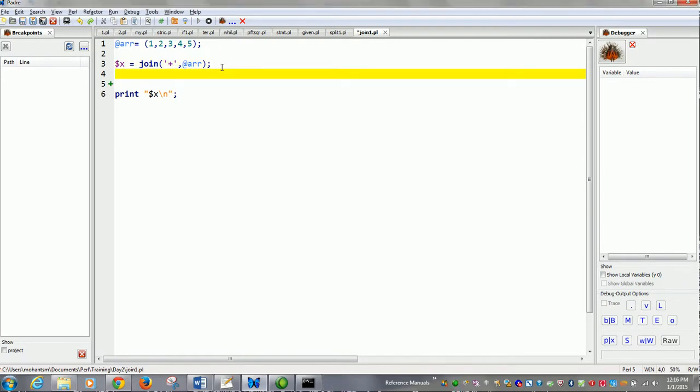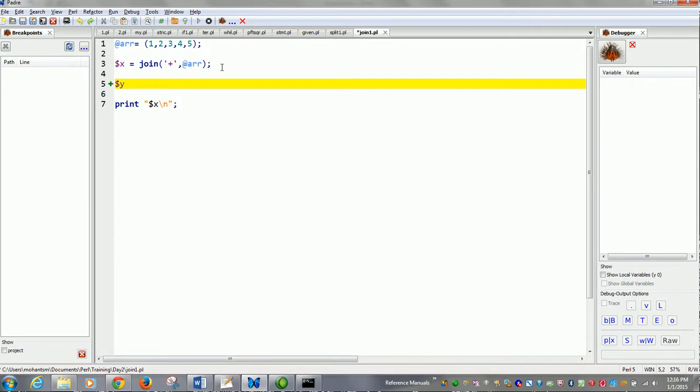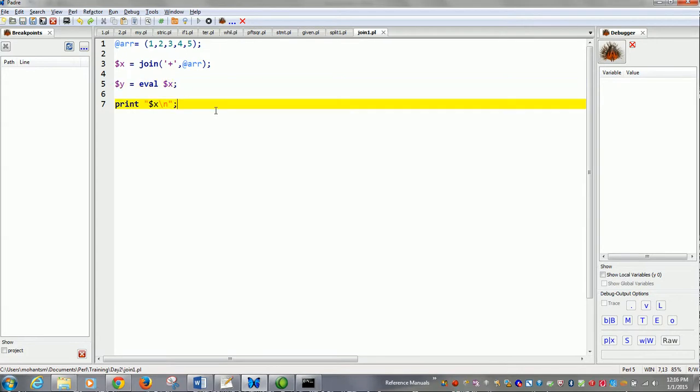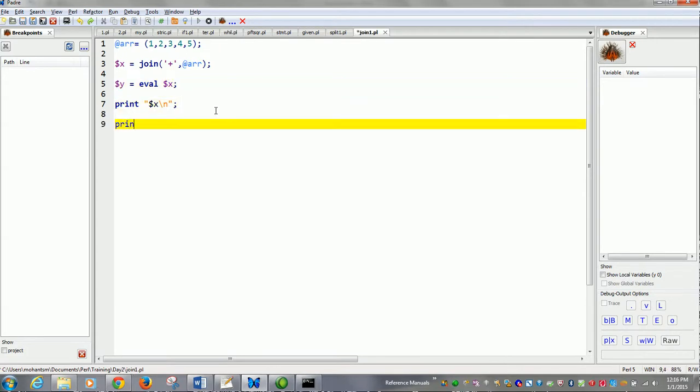I will then declare a $y. Simply write another function called eval $x, and then if I print $y, you will see the actual magic here. $y backslash n.